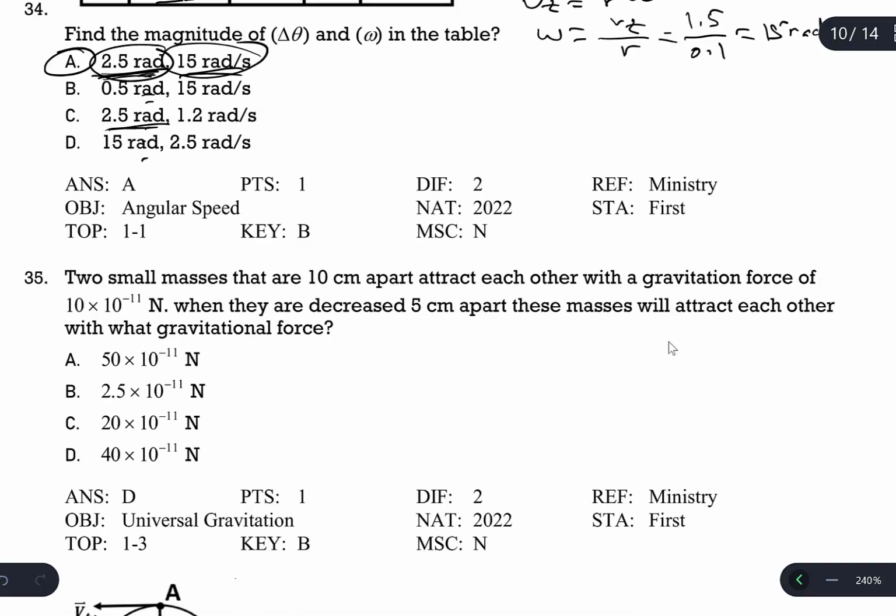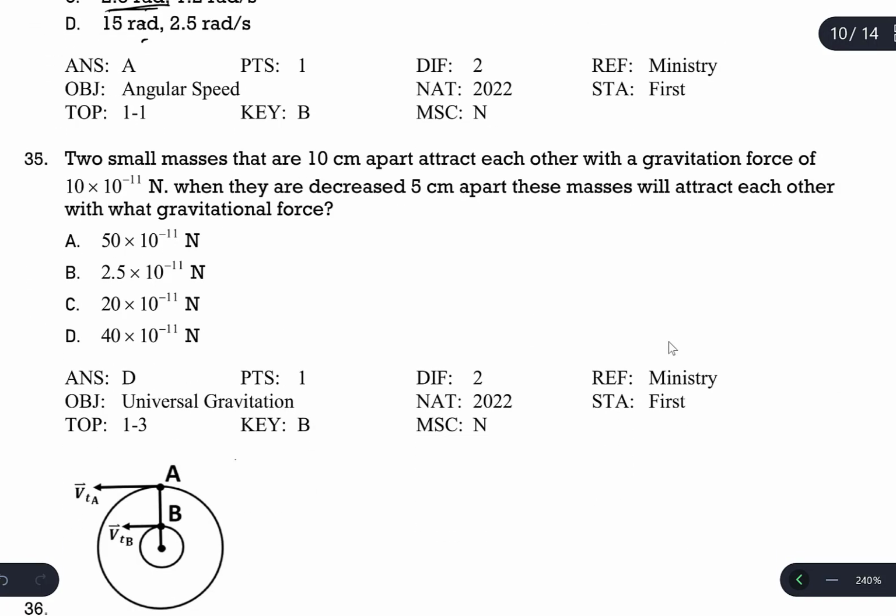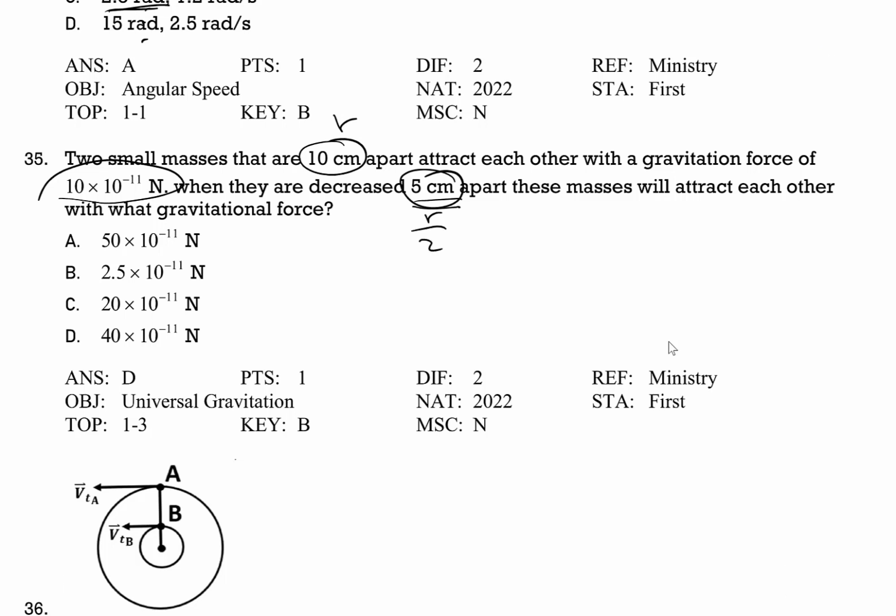Question number 35. Two small masses that are 10 centimeters apart attract each other with a gravitational force of 10 times 10 to the power negative 11 newtons. When they are decreased to 5 centimeters apart, R changes. This is R over 2. How do I know that? Because it changes from 10 to 5, which is dividing by 2. So if the separation is halved, what happens to the force?